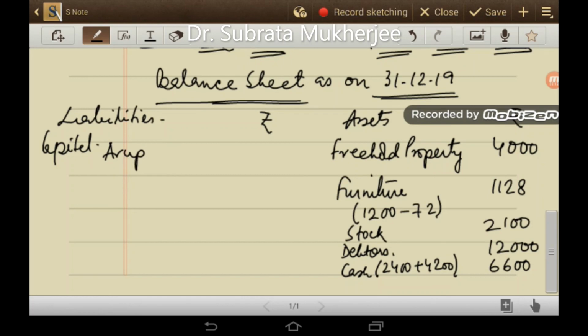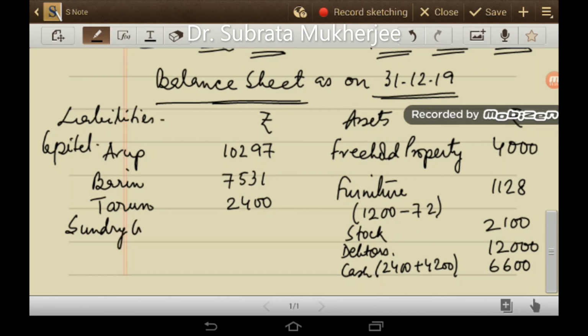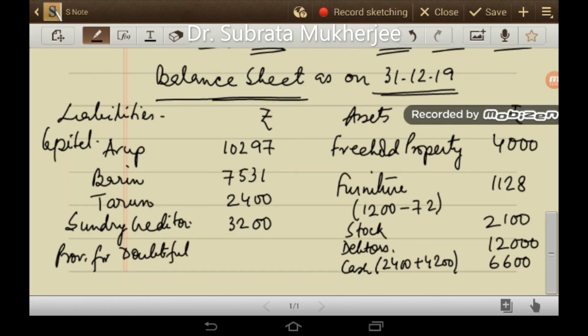And on the liability side, capital: Arup 10,297, Barin 7,531, Tarun 2,400, sundry creditors 3,200, and provision for doubtful debts. 50% of general reserve is converted into provision for doubtful debts, so this is 2,400. Both side total will be 25,828.